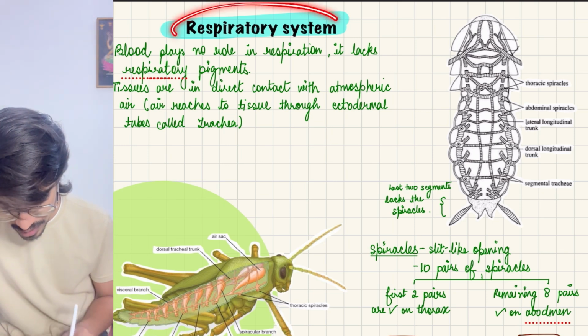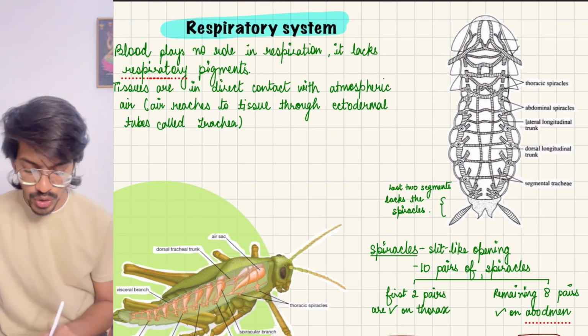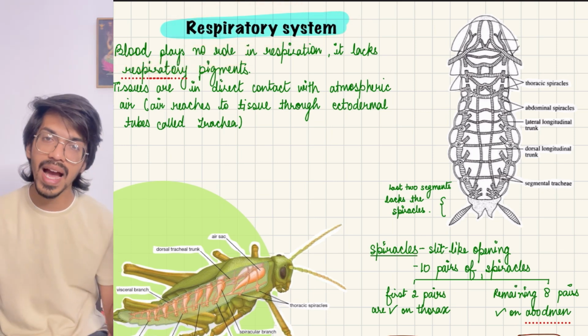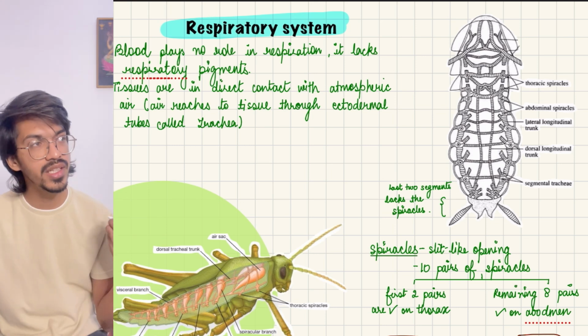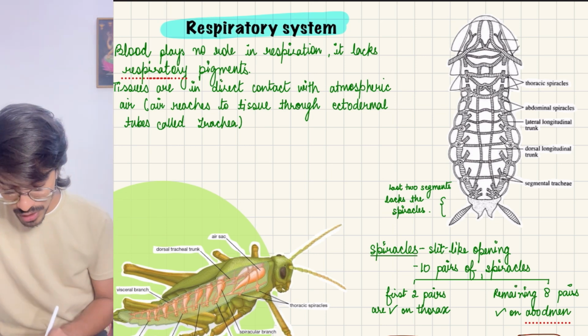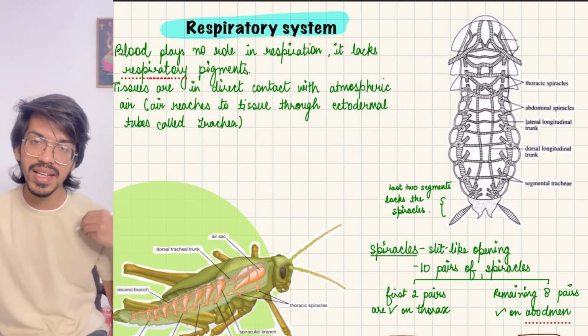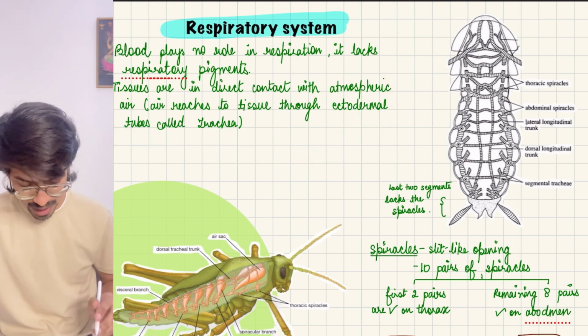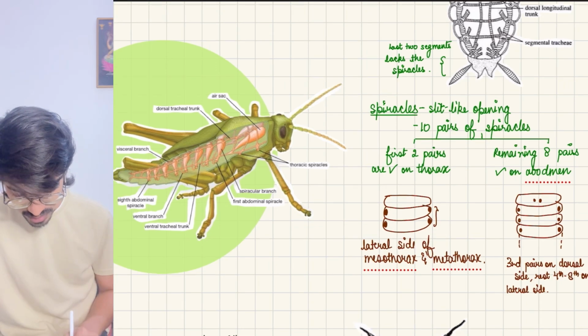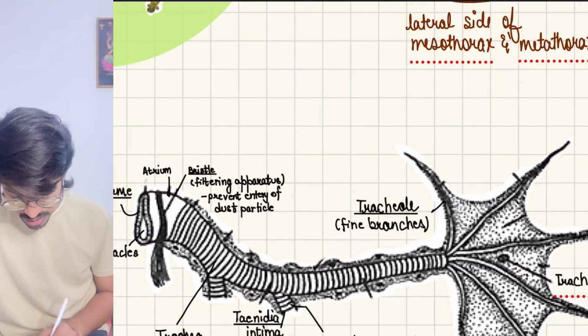Moving on to the respiratory system. Here the blood does not play any role because it lacks respiratory pigments, meaning there is no hemoglobin. Tissues directly come in contact with atmospheric air and get oxygen. So spiracles are present, and we have to remember that the spiracles are there.